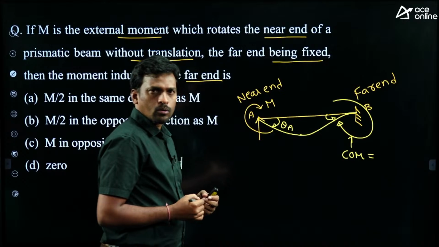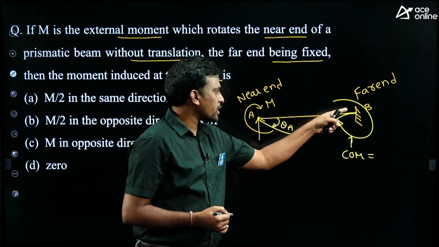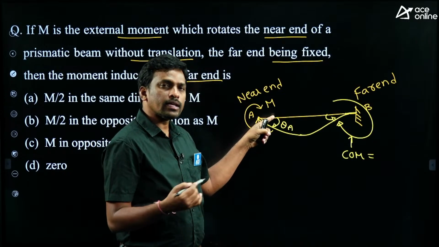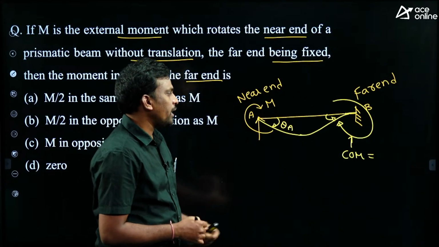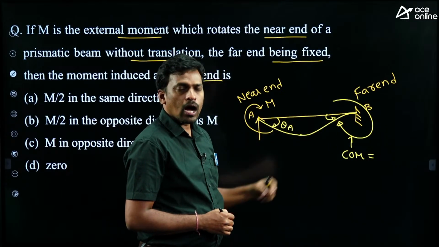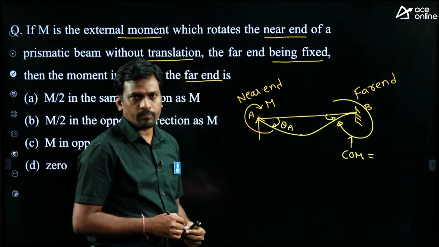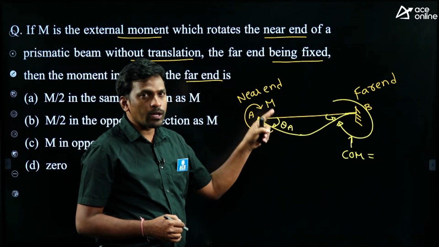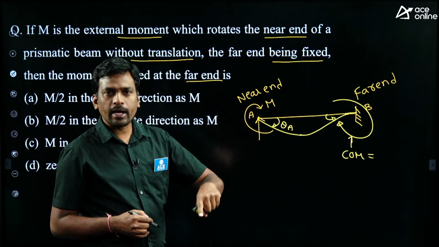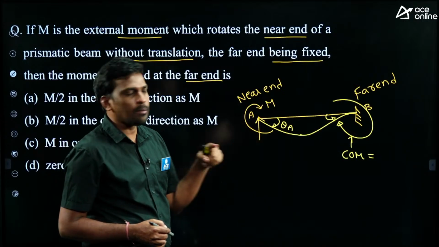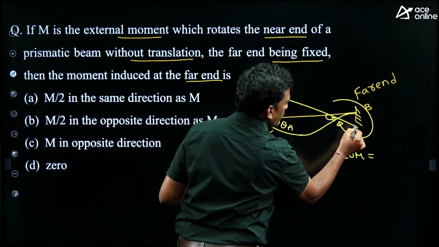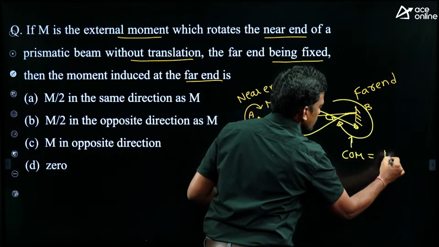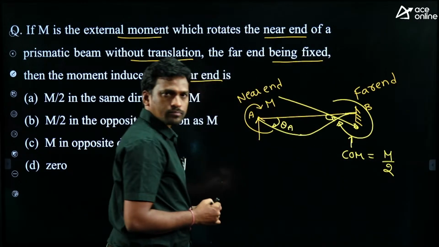Students, if there is no external load on the beam, then the carry-over moment equals the final moment only, right? Now tell me, if the far end is a fixed support, how much moment will carry over? Always half of the moment will carry over, in the same direction. So this is clockwise. It means this is M by 2.